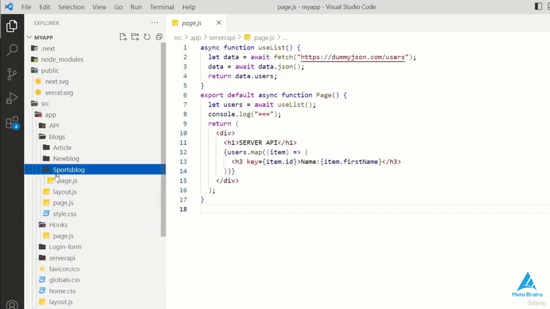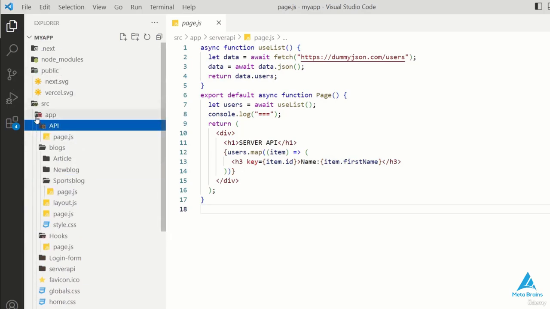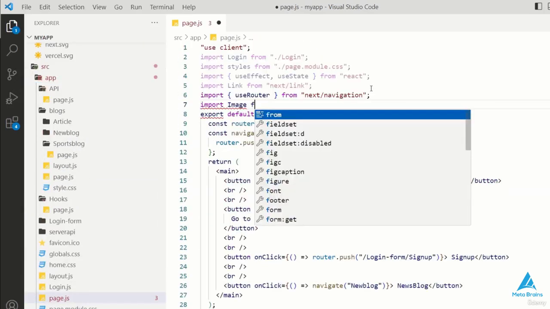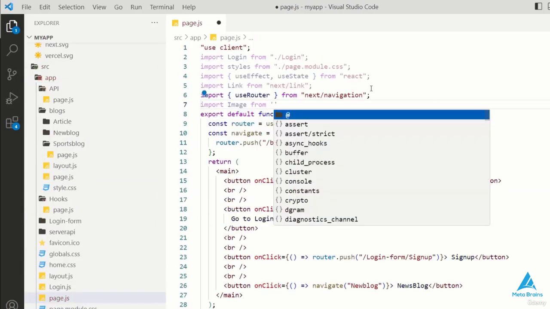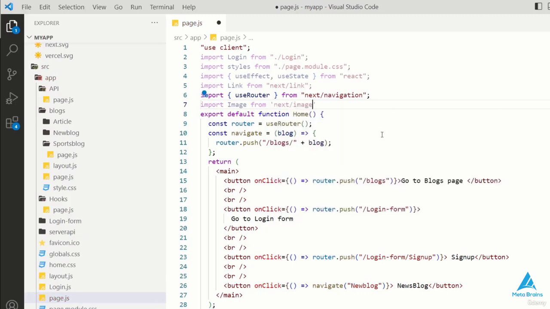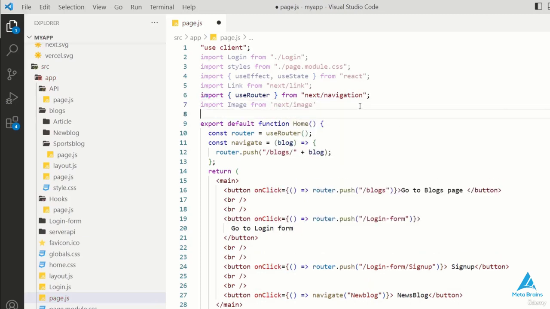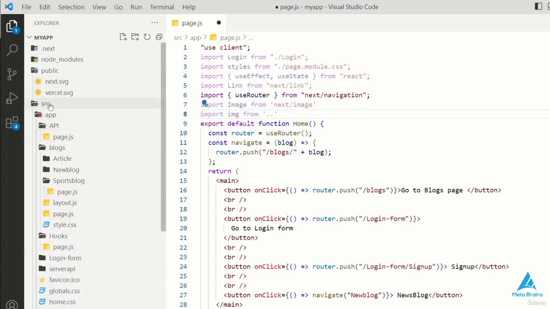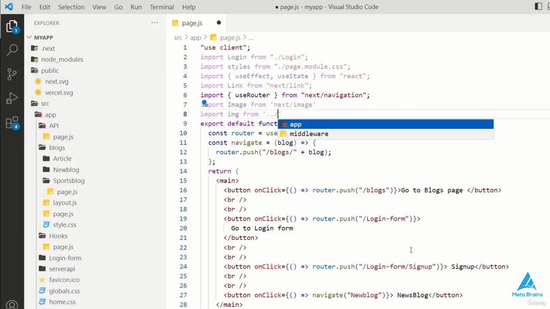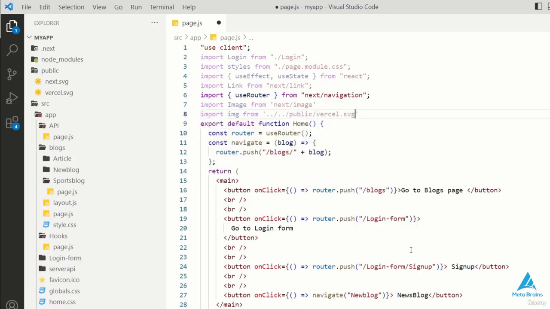Okay, before using an image, we must import it. So we'll import the image using a library provided by Next.js, accessed with next/image. Additionally, we'll import img, which can be named as desired. Now let's locate the image within the public folder. So to do so, navigate out of the app folder, then out of the source folder, which will bring you to the public folder. Here you'll find vercel.svg, the image we'll use.